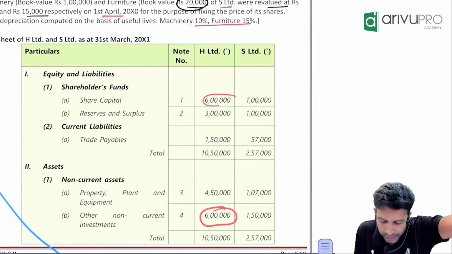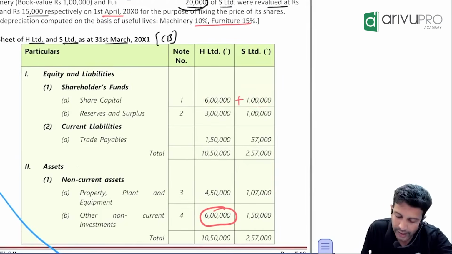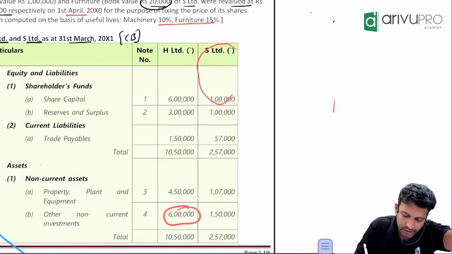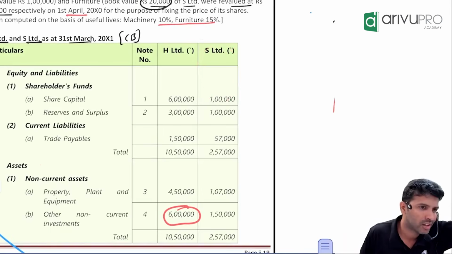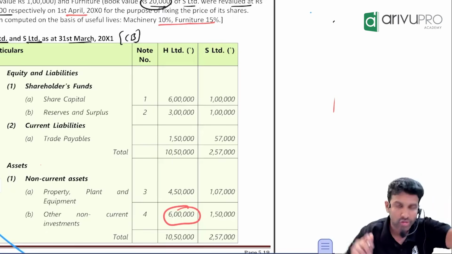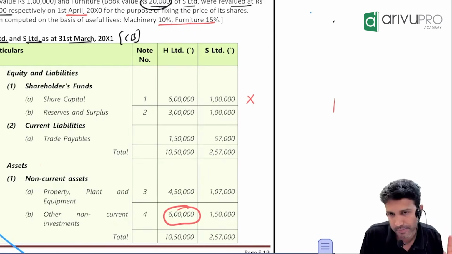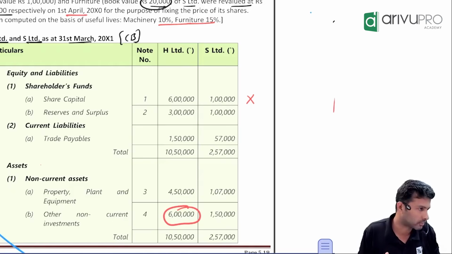What is holding company's share capital? 6 lakh. What is subsidiary's? 1 lakh. Can I add these two and call 7 lakh? Why? Sir, for subsidiary company, it may be share capital, but for holding company, it is an investment. Same component, can you show both as an investment and share capital? So first thing is, share capital of subsidiary company will not come in consolidated balance sheet. Instead of that, what will come? Goodwill or capital. Done now.